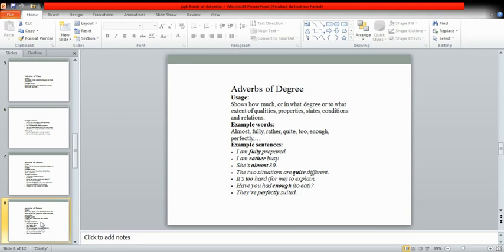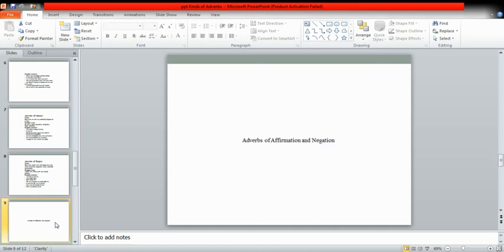It is not always the case that these adverbs of degree tell you about the verb; they can tell you about the adjective, and they can tell you about the adverb as well. So this is something about the adverb of degree, that it simply tells us to what extent the action is done.